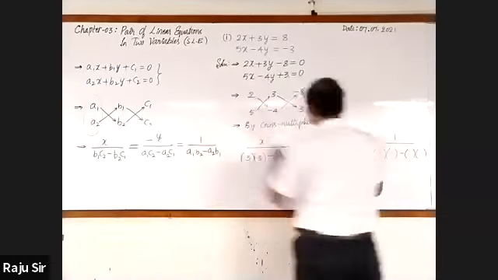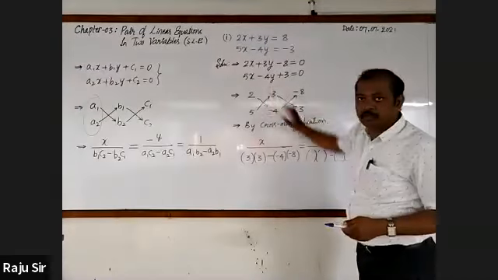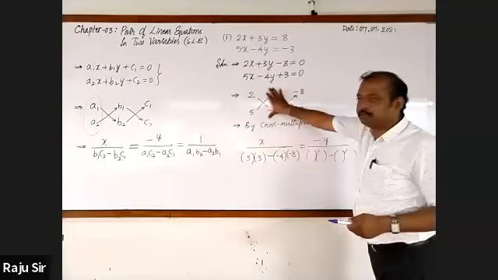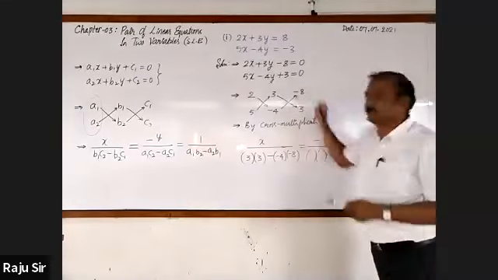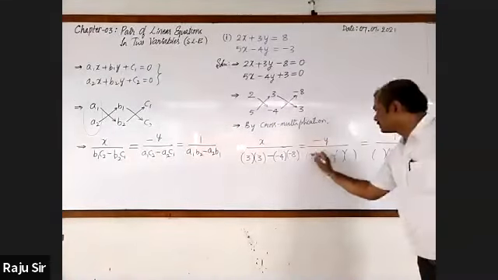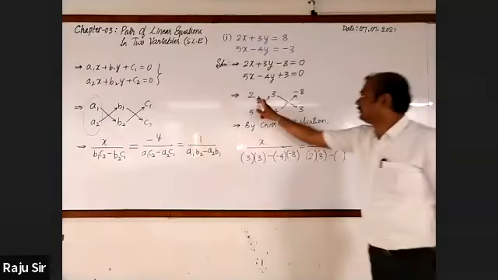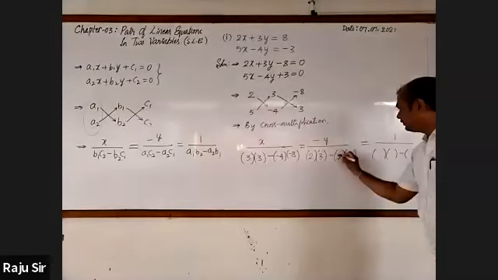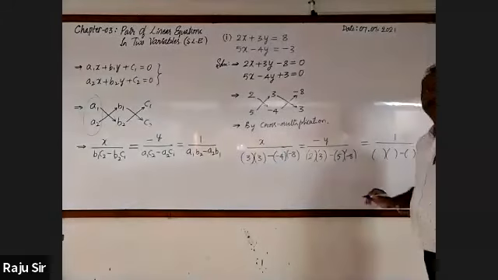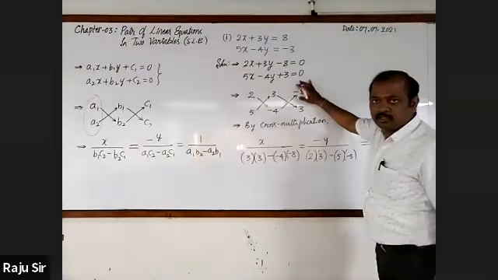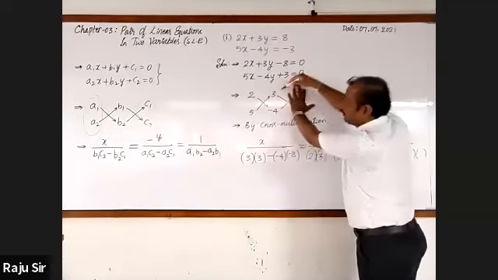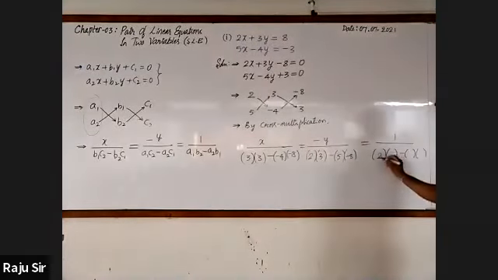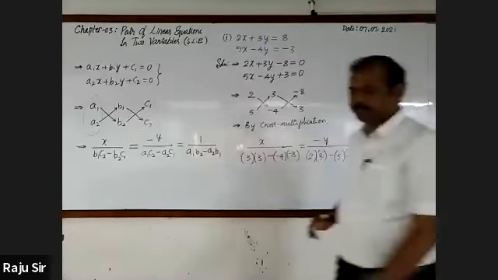Next, with respect to y, leave the coefficients of y, remaining 2, 3, 5 and -8. Constants: leave these constants and consider the remaining 2, -4, 5 and 3.